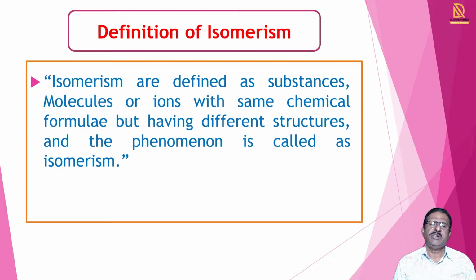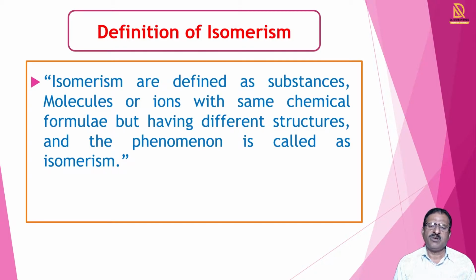Firstly, we see what isomerism is. Isomerism means substances, compounds, or molecules with the same chemical formula but different structures.